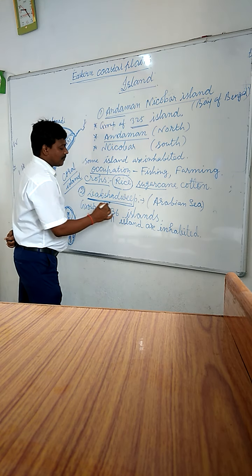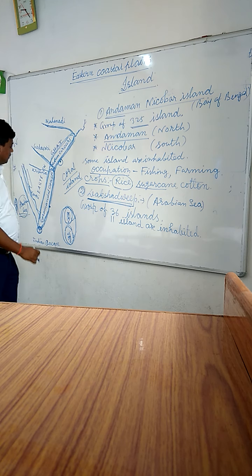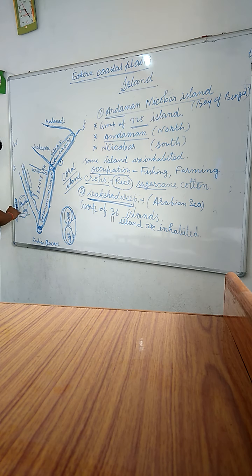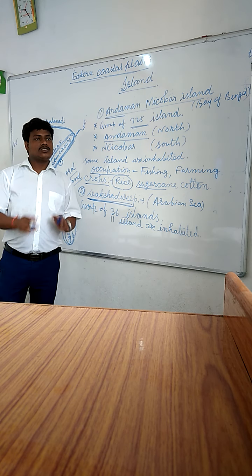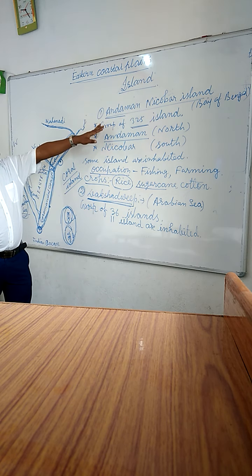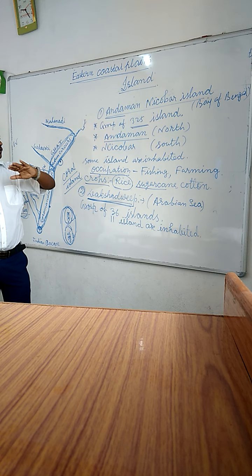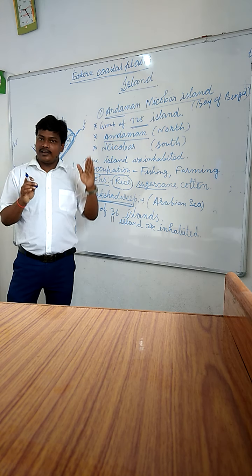Students, Lakshadweep Island is located in Arabian Sea. That is the group of 36 islands, just as the Andaman Nicobar Island is a group of 325 islands.